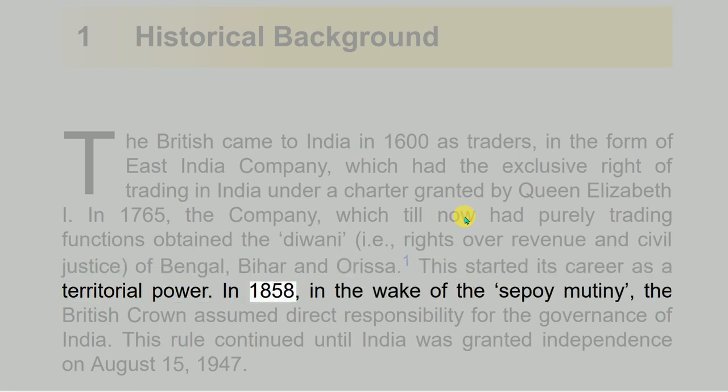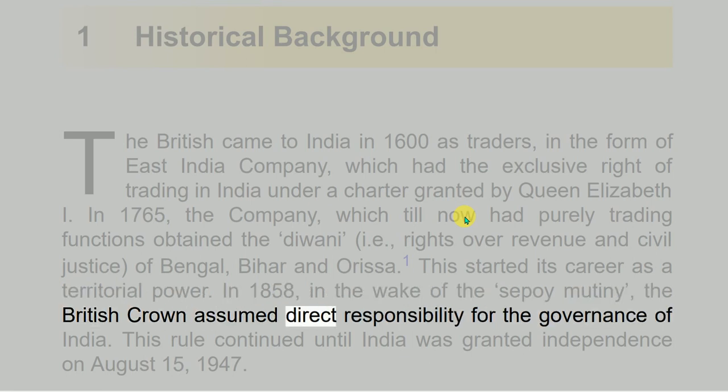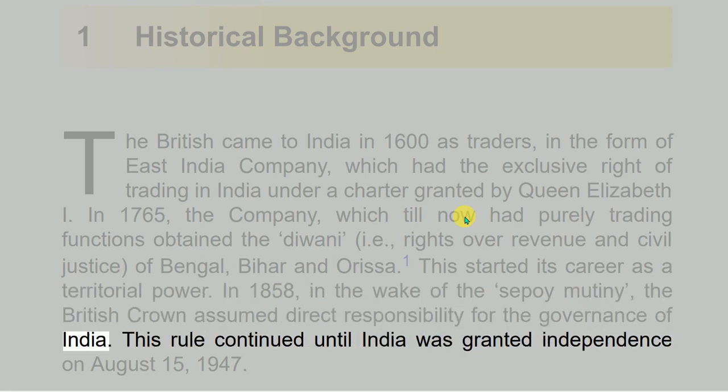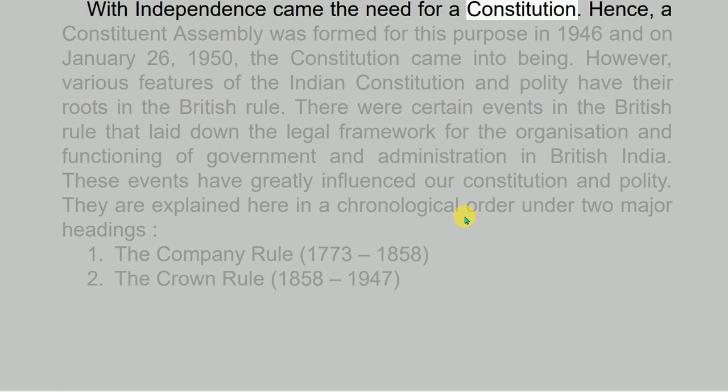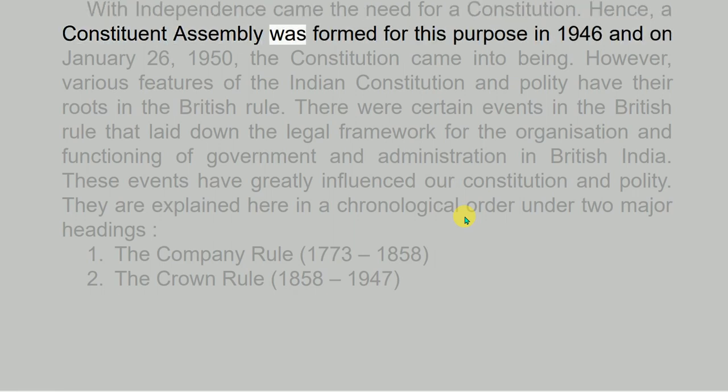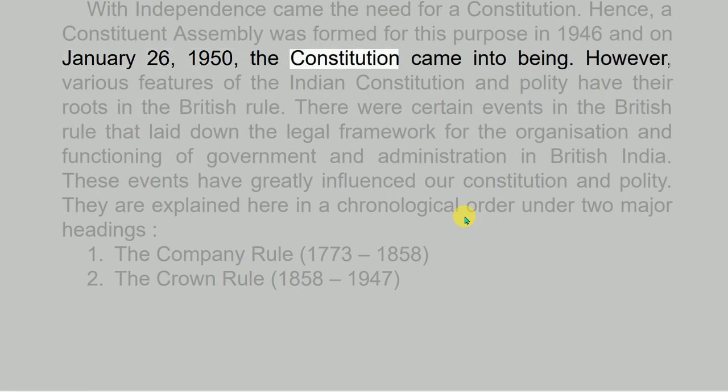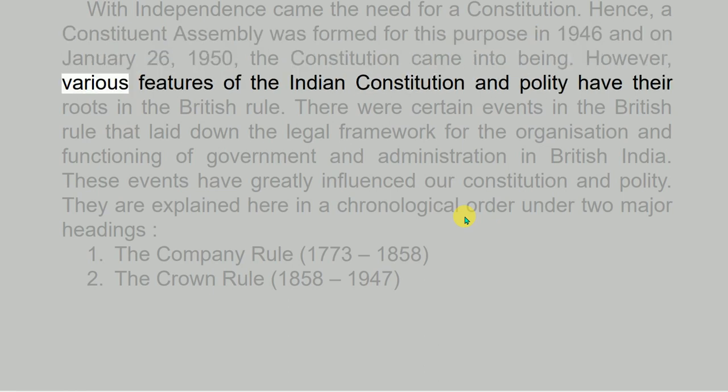In 1858, in the wake of the Sepoy Mutiny, the British Crown assumed direct responsibility for the governance of India. This rule continued until India was granted independence on 15 August 1947. With independence came the need for a constitution. Hence, a constituent assembly was formed for this purpose in 1946, and on 26 January 1950, the constitution came into being. However, various features of the Indian constitution and polity have their roots in the British rule.